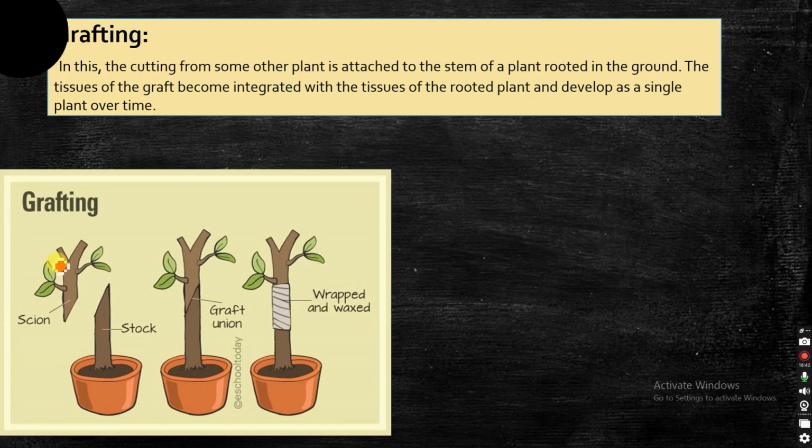The upper part which you have cut is called the scion, and the part which is rooted in the ground is called the stock. Scion and stock will be joined together, wrapped and waxed for a short period of time. After that, you will see that both parts are joined together, resulting in whatever desirable traits you want to see in that particular plant. That process is called grafting.